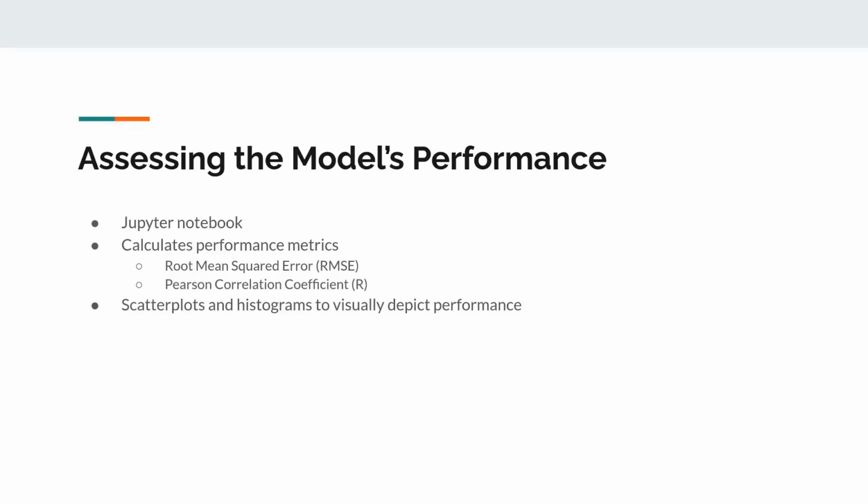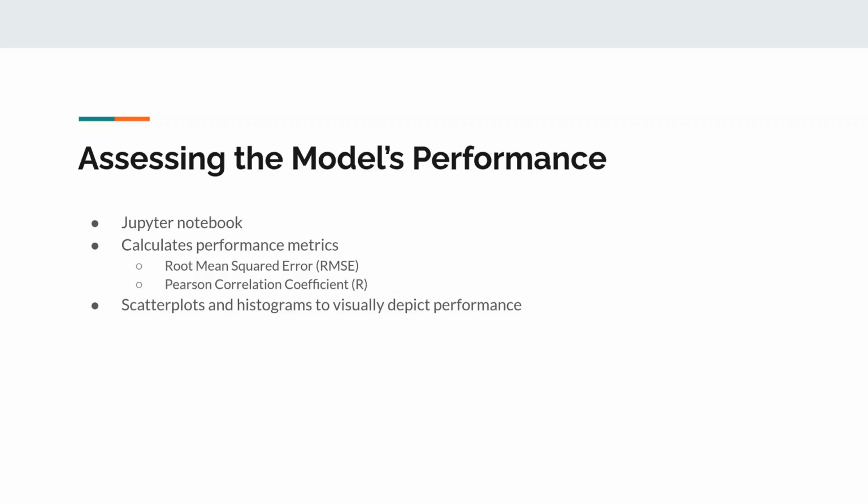So as we mentioned before, we created a Jupyter notebook to assess the performance of the model after training. It calculates a couple of performance metrics, specifically the root mean squared error and Pearson's correlation coefficient. It does this for the training, validation, and the test sets. RMSE essentially tells us how concentrated the data is around the regression line of the real and predicted values. The closer to zero this is, the better.